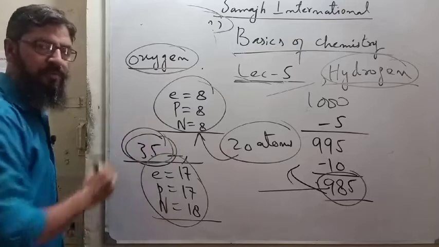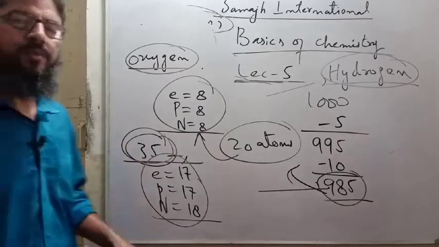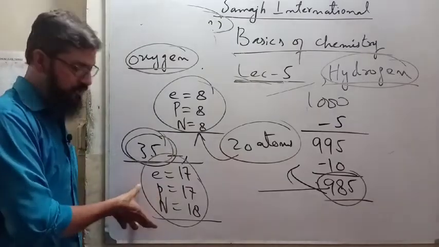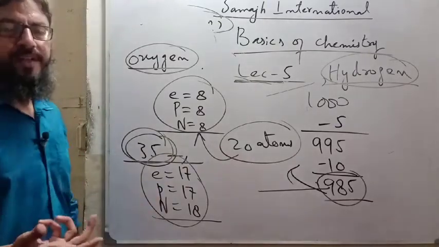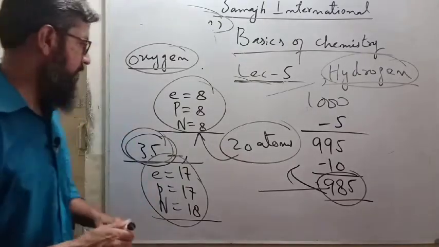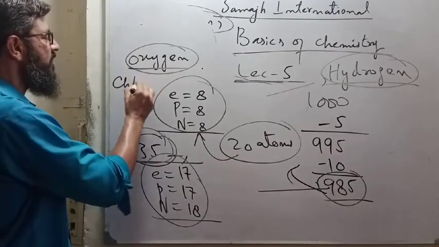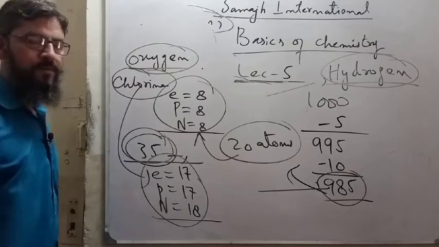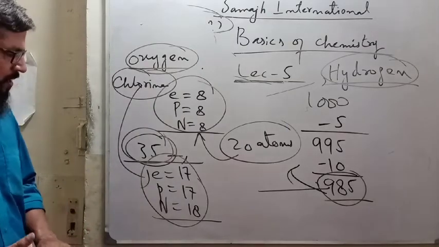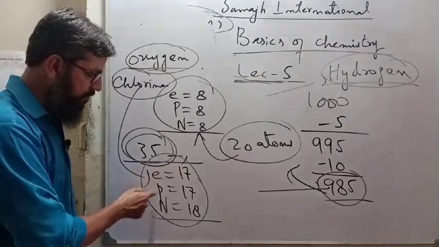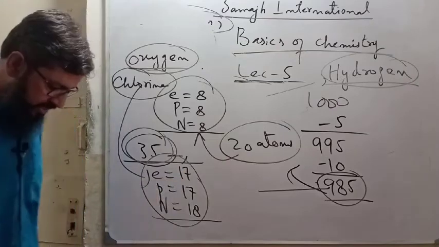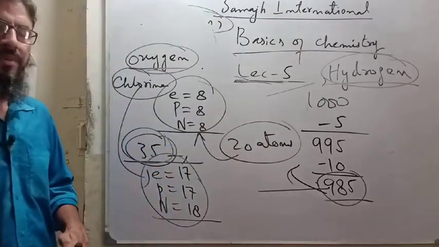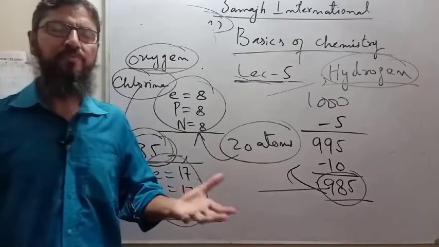You have separated them out and made a group of all these 35 atoms because they all are similar, and named this group chlorine. So what is chlorine? Chlorine is actually a group of those atoms which have 17 electrons, 17 protons, and 18 neutrons. Got it? Likewise, you made different groups of atoms like fluorine, bromine, iodine.